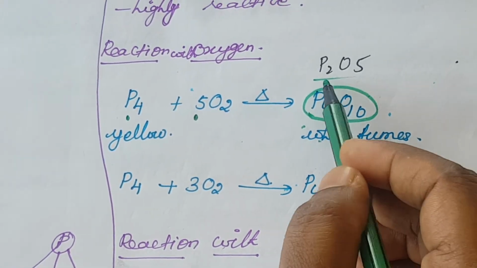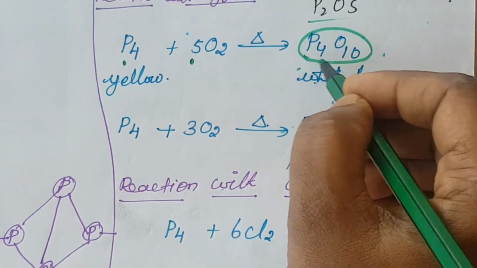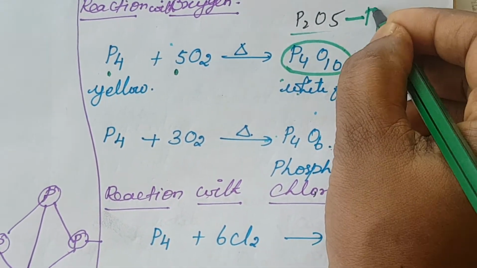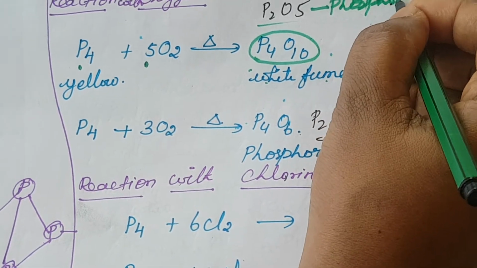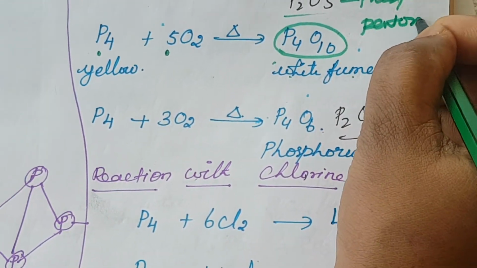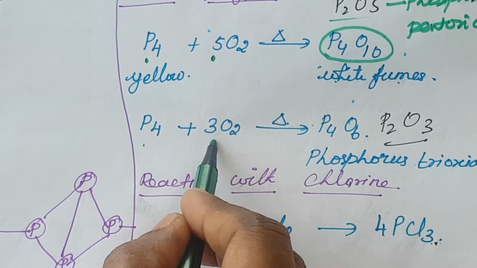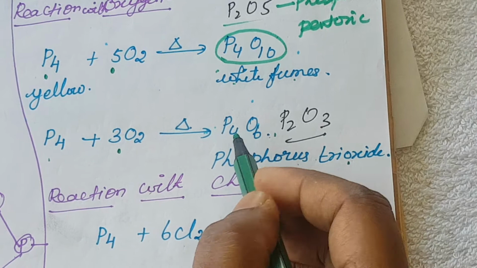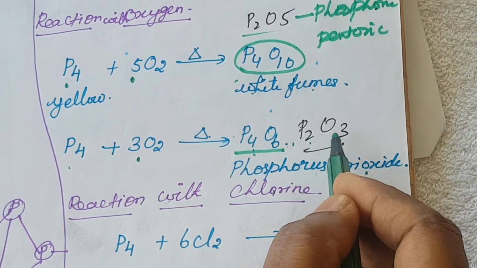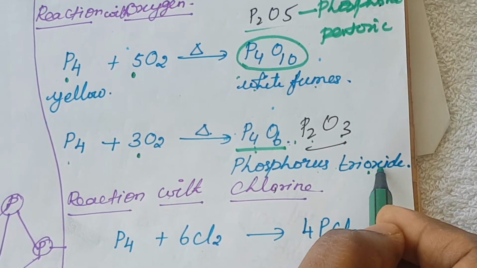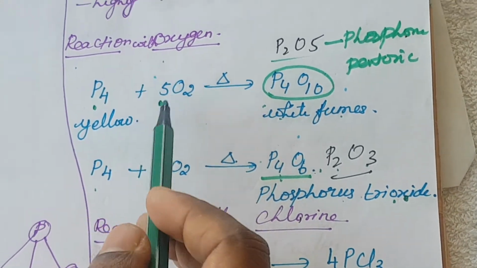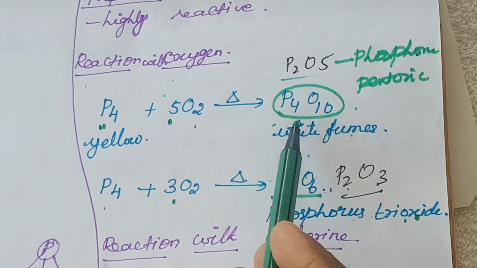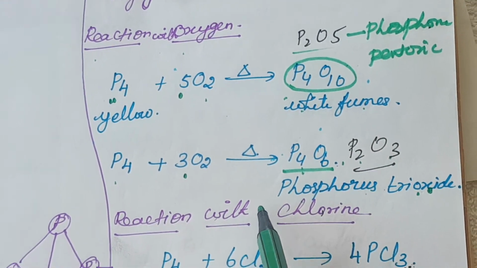P4O10. We can write it like this, P2O5, commonly divided by 2, so that is P2O5. What is the compound name? Phosphorus pentoxide. Again, P4 with limited oxygen gives P4O6 on heating, phosphorus trioxide, commonly divided by 2, P2O3. So that is called phosphorus trioxide. That is the reaction with oxygen: yellow phosphorus reacts with oxygen to form phosphorus pentoxide and also phosphorus trioxide.